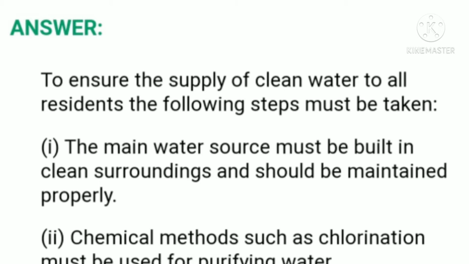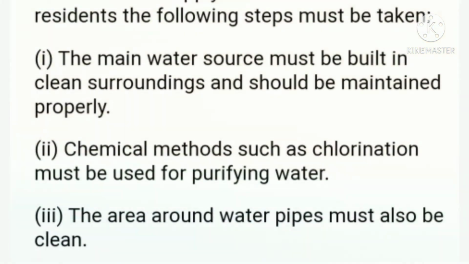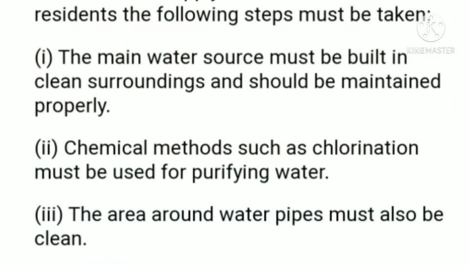The main water source must be built in clean surroundings and should be maintained properly. Second, chemical methods such as chlorination must be used for purifying water. Third, the area around water pipes must also be clean. So children, these are the ways to ensure the supply of clean water to all residents of the town.